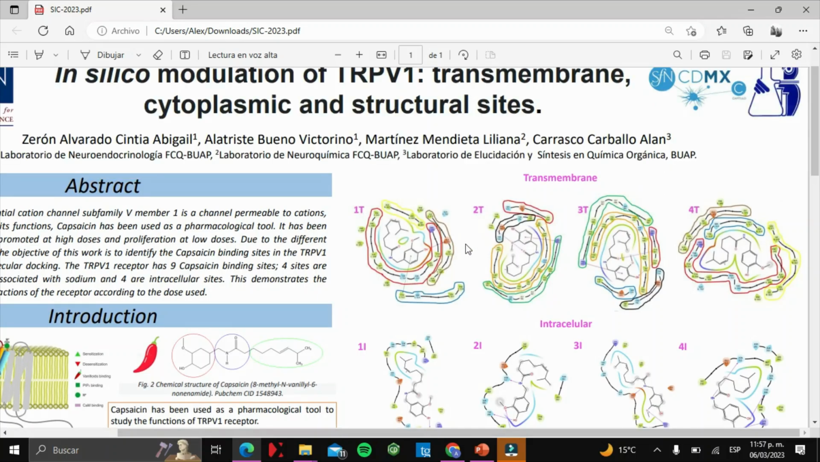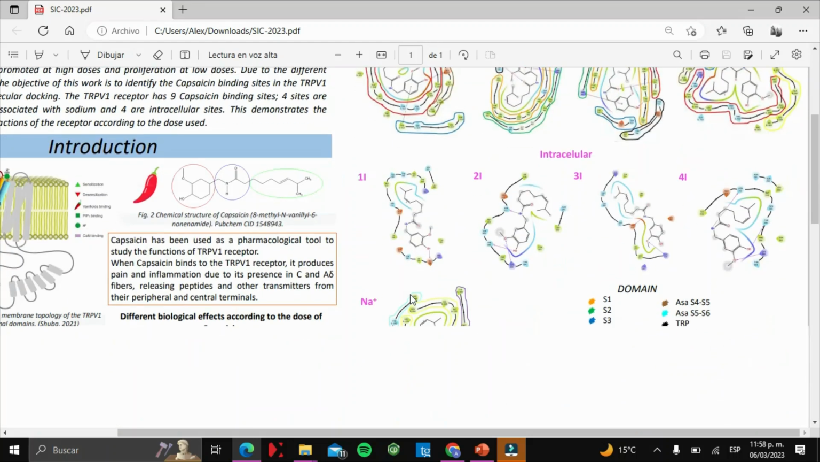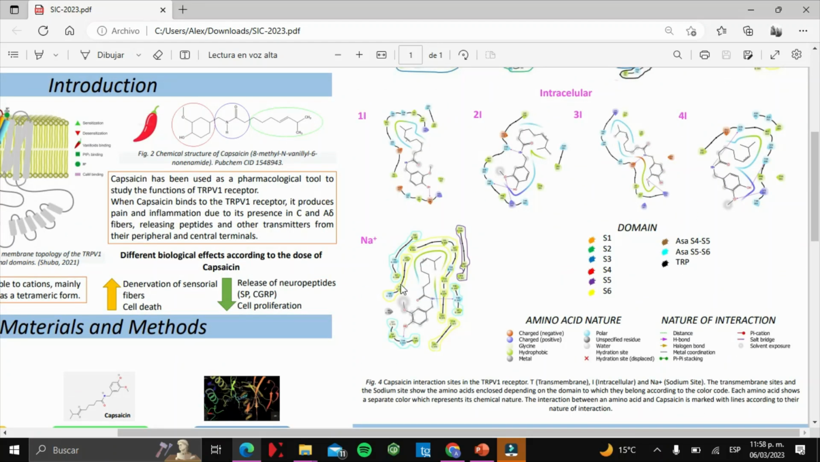Amino acids are enclosed depending on the domain to which they belong according to the color code. Capsaicin is a lipophilic molecule, so its affinity is for the transmembrane zone, rich in hydrophobic amino acids embedded in the cell membrane. For this reason, interactions with the aromatic ring of capsaicin are observed in the transmembrane zone. The site associated with sodium is a hydrophobic zone since it is in the cation pore. We can observe hydrophobic and polar amino acids.